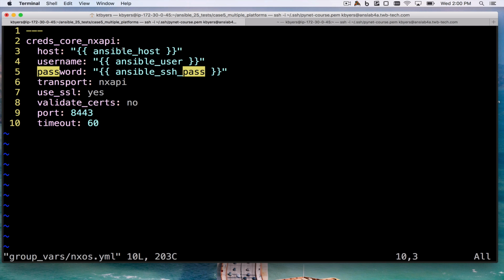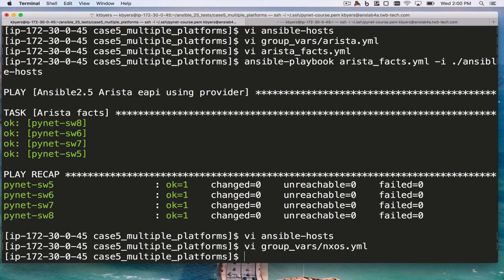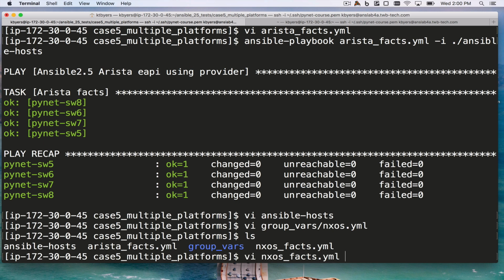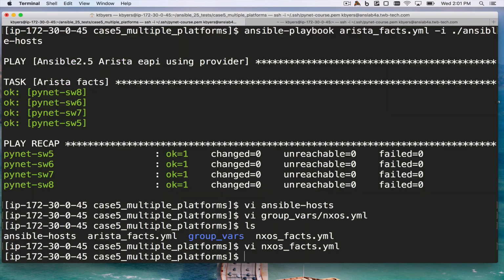It's using the Ansible host from inventory. I'm telling it to use NXAPI, use SSL. I'm not going to validate the certs. It's listening on port 8443, and there I specify a timeout. If I look at my playbook, I have explicitly set the provider. And let's see if that works correctly.